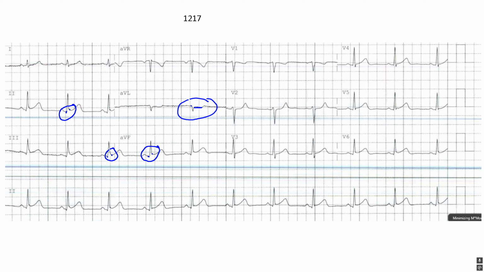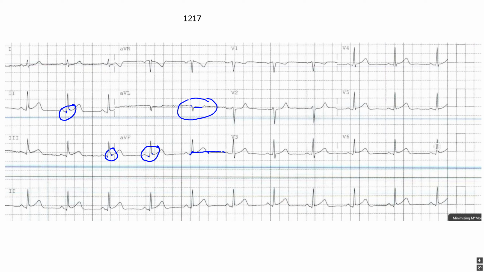This EKG is also another example of why, in my opinion, you should always use the PR segment when you're looking at the J-point if you're ever concerned about infarction or ischemia. Because if we look down here in lead AVF, here's the end of the T wave, here's the beginning of the P wave, and here's the J-point. Those are all pretty much on the same line. There is no J-point deviation when you compare it to the TP segment. But when you compare it to the PR segment, there are signs of J-point deviation. So that's why I always recommend you use the PR segment.